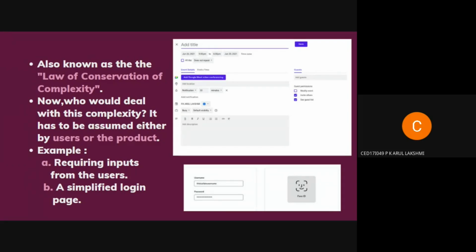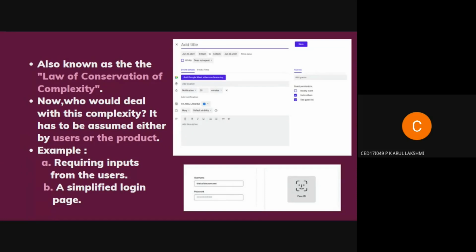So if we use this facial recognition way of authentication, we cut down the user's necessity to enter details and their effort to remember all the credentials. Instead, we allow the system to automatically authenticate whether to log in or not. So here, what essentially we are doing is we are simplifying the user interface, but we're adding the complexity into the development process, right?